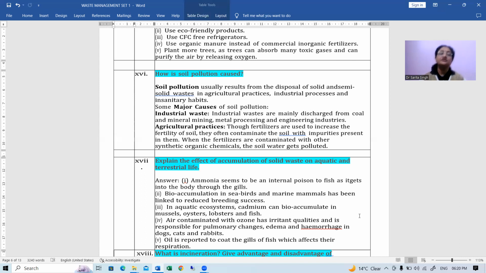Then how is soil pollution caused? First of all, what is soil pollution? And then the causes of it. Okay, there are two questions coming under this.